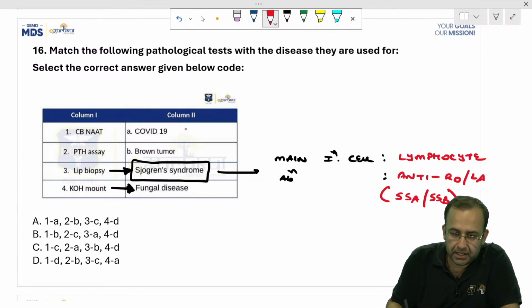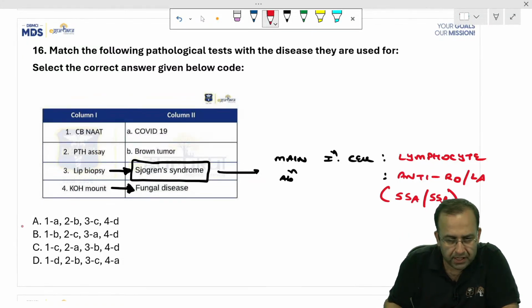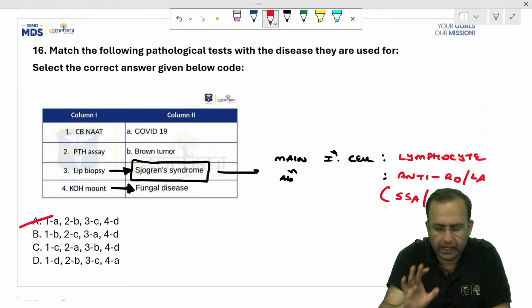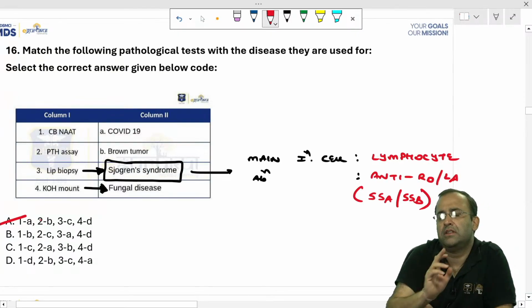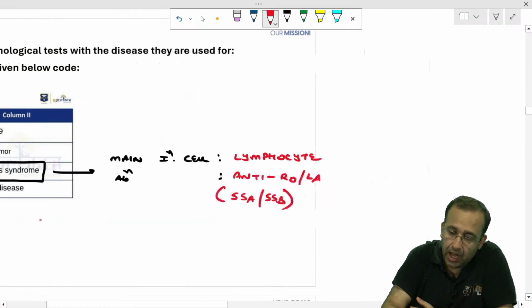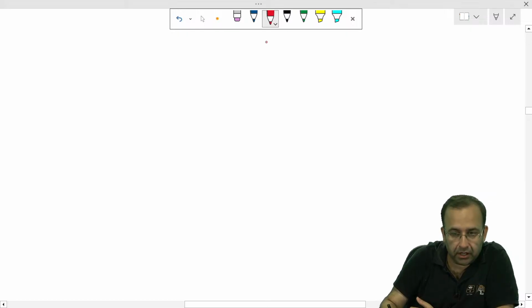Next, PTH, brown tumors. The answer was easy: 1A, 2B, 3C, 4D. Agreed. The answer in this case was easy. That is why I want you to know about antibodies seen in autoimmune disorders. In the INI-CET paper, they are obsessed with antibodies.